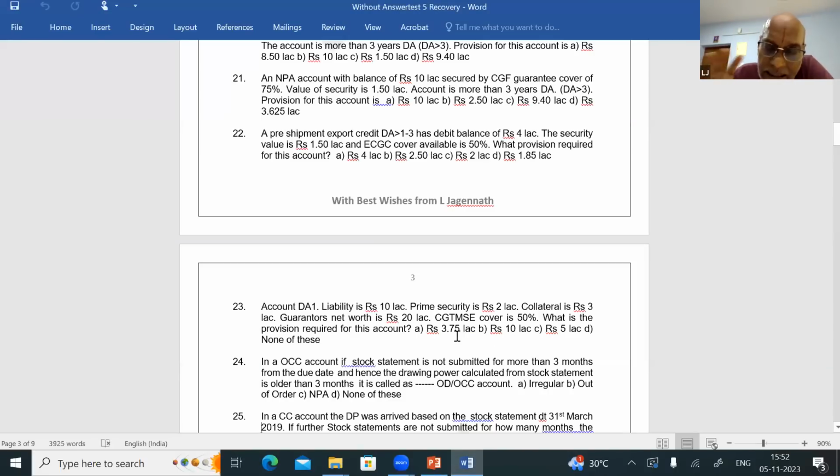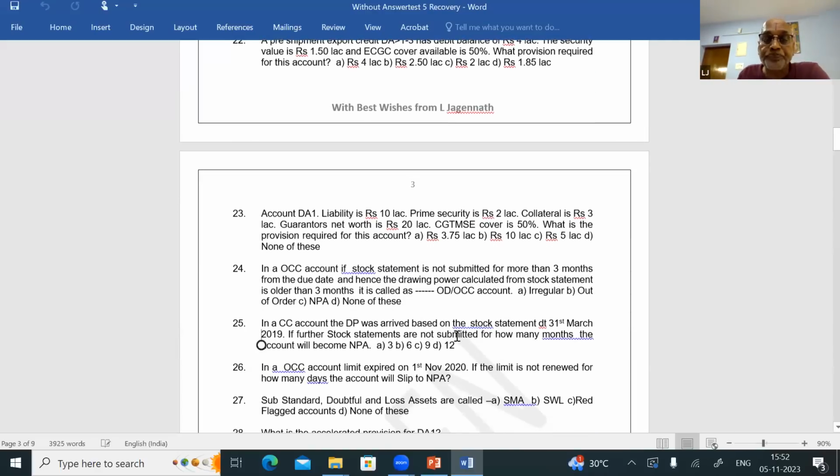These types of examples and calculations are available in the circulars issued by the bank for the financial year. Every year at financial year end, a circular will come for balance sheet purposes, the March balance sheet. These calculations are there, showing how to do the calculation. Okay, sir, question number 23 is over.